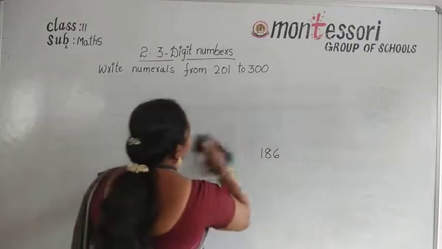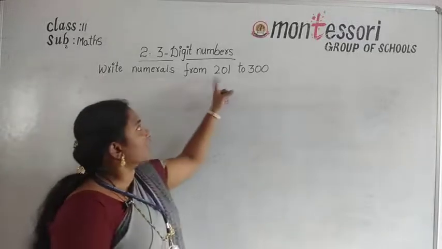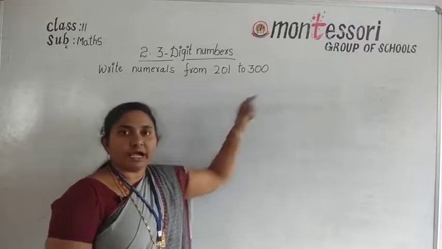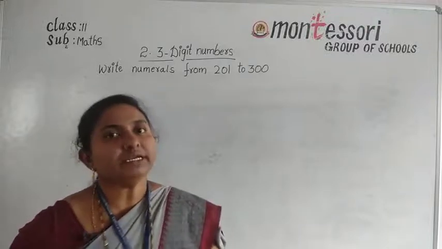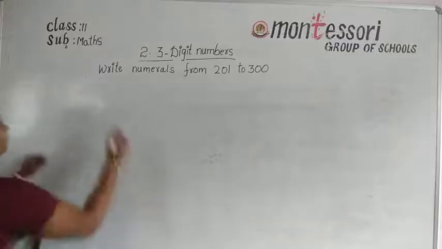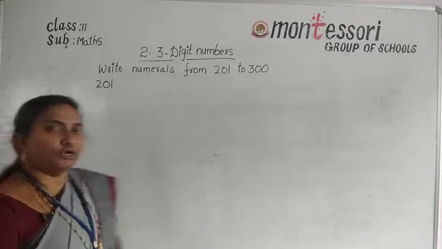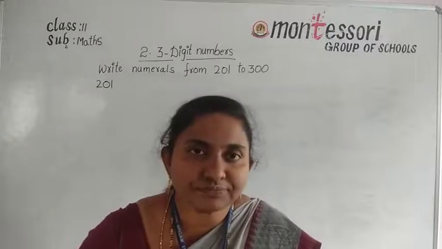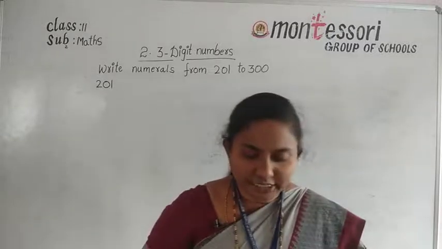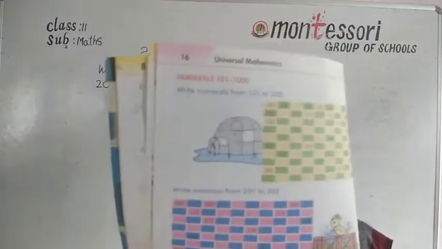Now, today we are going to discuss the topic: write numerals from 201 to 300. Okay, so now we start with 201. First of all, take your textbook. Open your textbook, page number 16. Yesterday we discussed the first bit. Today we are going to discuss the second bit.